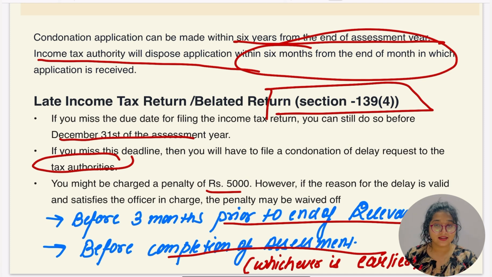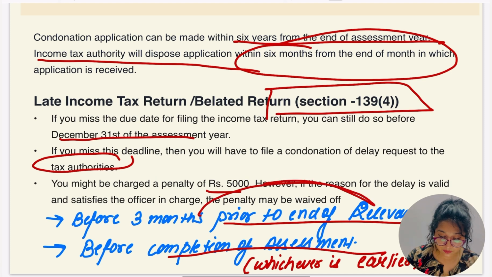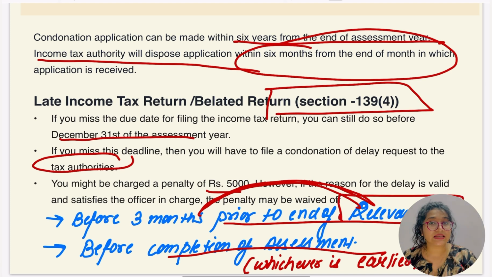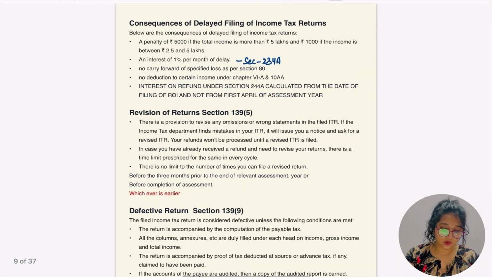Let me say it again. Okay, prior to 3 months before the end of the relevant assessment year or before completion of the assessment, whichever is earlier, the belated return can be filed. Okay, hope this part was also clear.